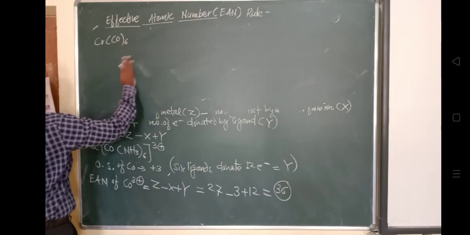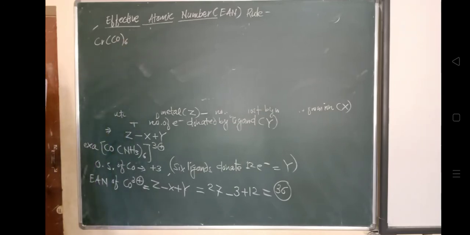So in this way these have EAN. If we check their effective atomic number,